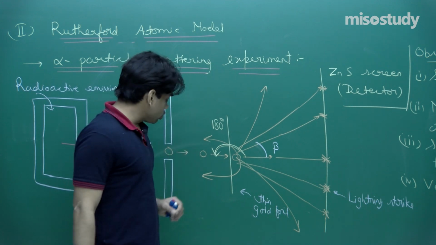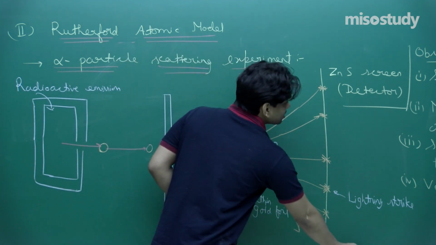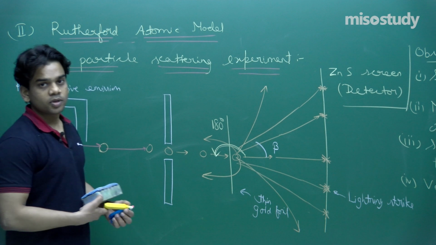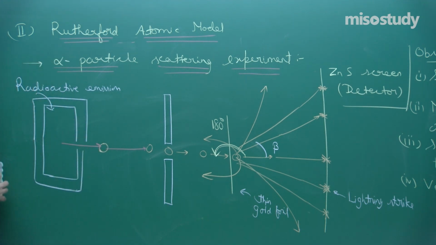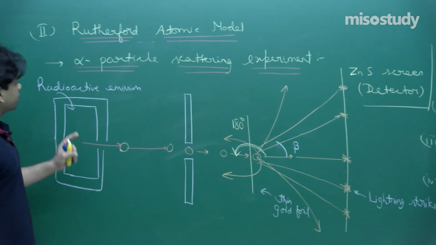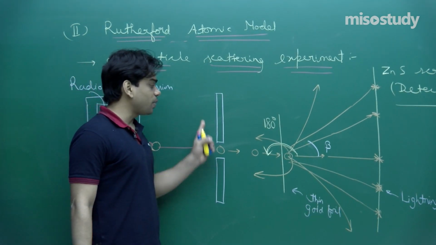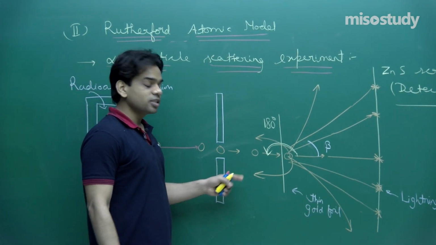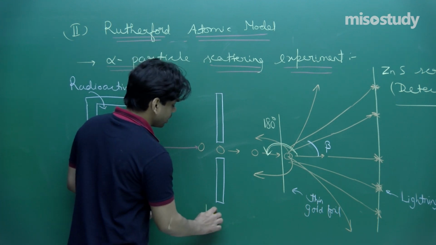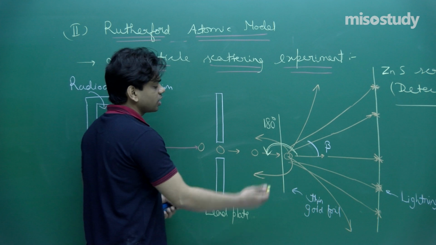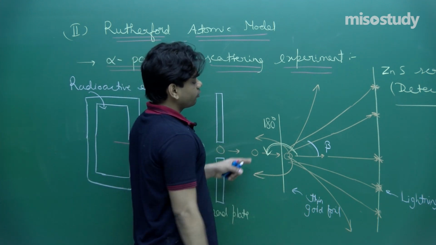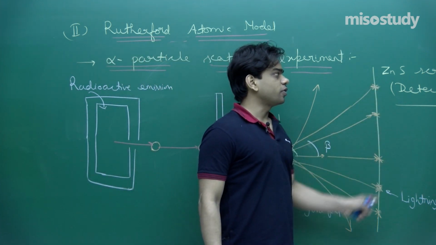Now, after all these observations, what results can be concluded from this alpha particle scattering experiment? You see this observation here, this radioactive emission. Here we have a plate, let's say a lead plate, which will make the alpha particle move along a straight line. This is a gold foil, and from it the deviation took place, which we observed on the zinc sulfide screen.